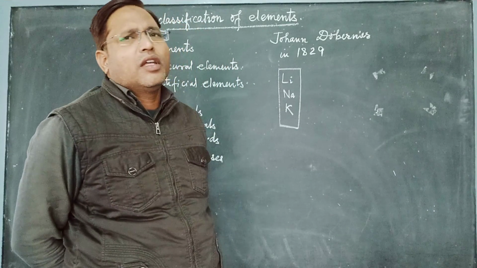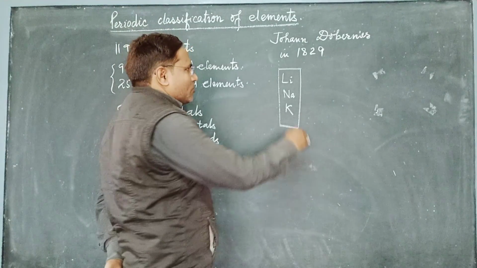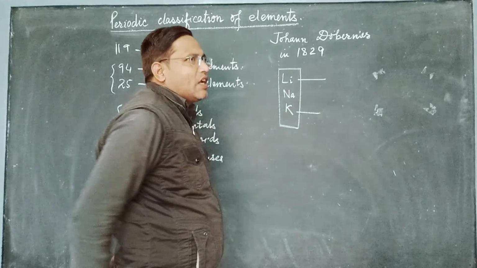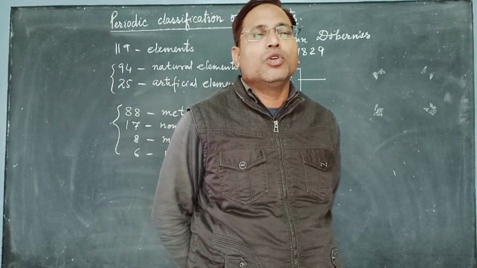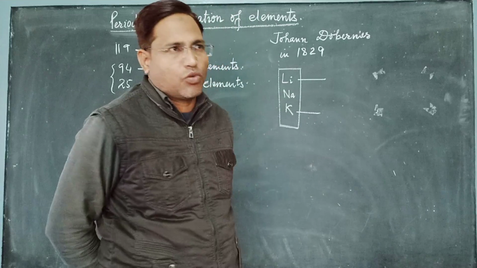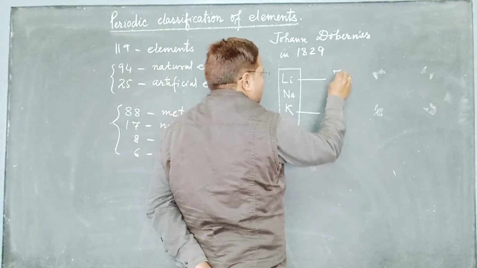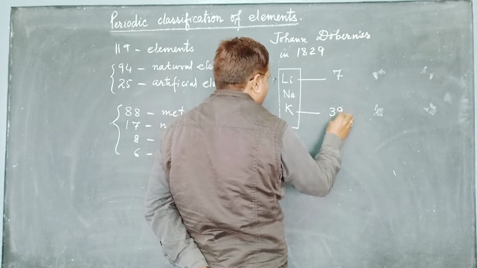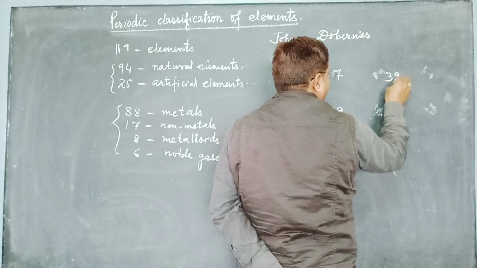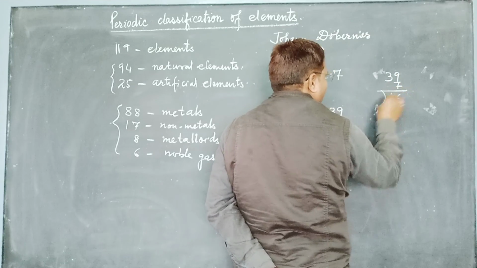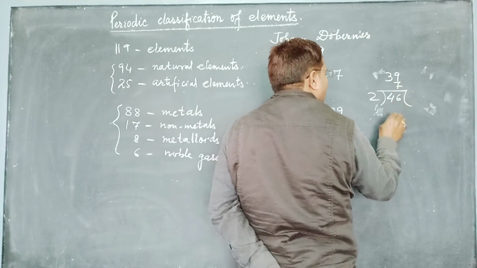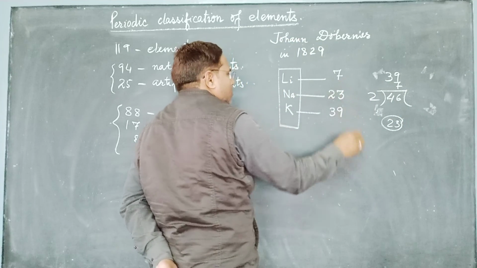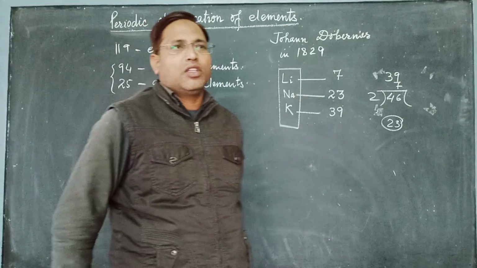Lithium has atomic mass 7 and potassium 39. Adding both, 39 plus 7 is 46, and dividing by 2 we get 23. So the atomic mass of sodium is 23.